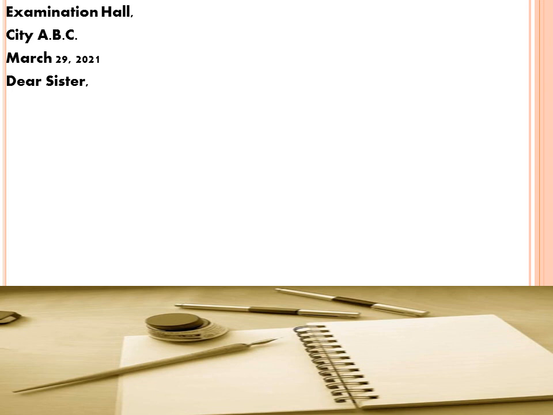Let's start the reading of the letter. You have already done the method to write, or the pattern, in the previous lectures, but let me revise that for you. You will write Examination Hall, E for Examination and H for Hall will be capital, and you will put a comma after that. City A.B.C., all the three letters A, B and C will be capital. March 29, 2021, you will put a comma after the date, as it is shown in front of you. Dear sister, and you will put a comma after that.